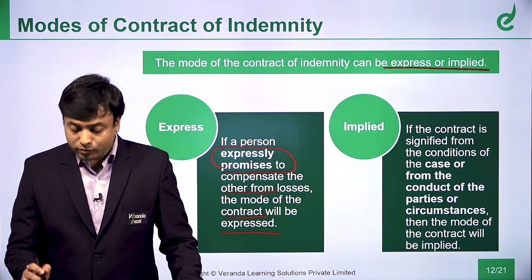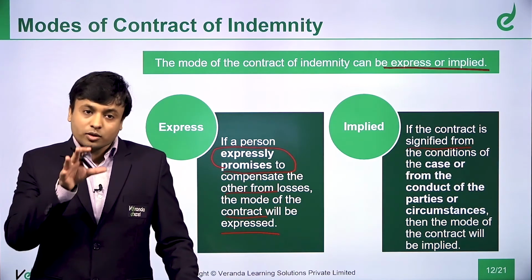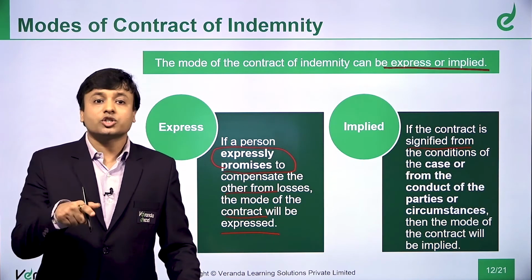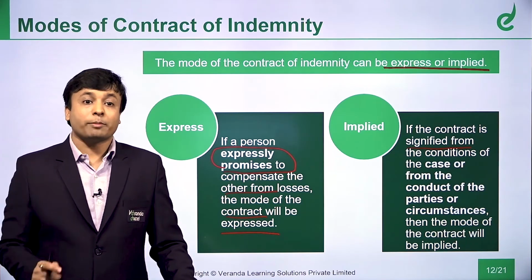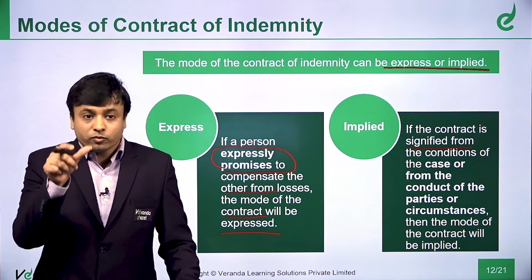What is implied? If the contract is signified, I am reading the contract, and from this contract I am able to understand there is a contract, there is an intention to indemnify also. I am inferring, interpreting from the wordings of the contract.